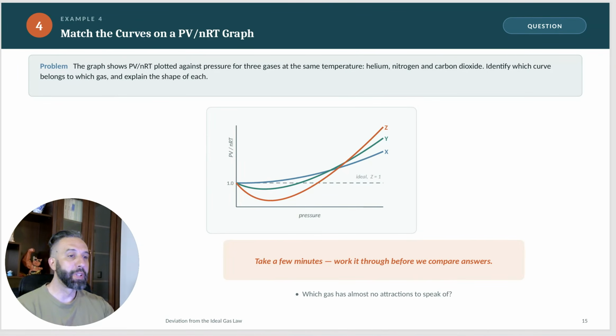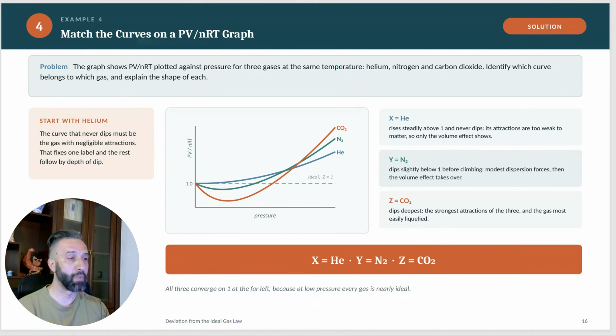The graph shows PV divided by nRT plotted for three gases. This is almost the same, actually I think it's exactly the same graph that we had in the example. So helium, nitrogen, carbon dioxide, identify which curve is which. The curve that deviates the most is CO2 because it has the strongest intermolecular forces and it's the biggest molecule. Then the green will be N2, and helium will be the most similar to the ideal gas state.